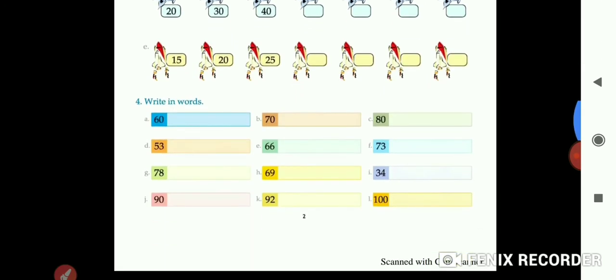Now question number 4, page number 2, write in words. A 60, SIXTY 60. B 70, SEVENTY 70. G 78, SEVENTY 70 dash EIGHT 8. And rest of the parts you have to do in your notebook.